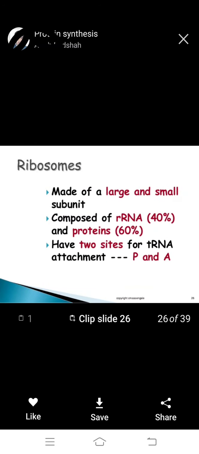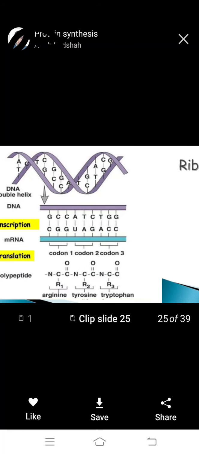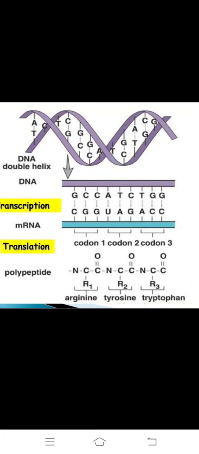It is important to note codon 1, codon 2, codon 3. One codon is a triplet, coding for one amino acid. So after transcription and translation, a polypeptide chain is formed. Okay. Next, ribosomes. We have a polypeptide chain, one amino acid joined to another, the building blocks of the body.